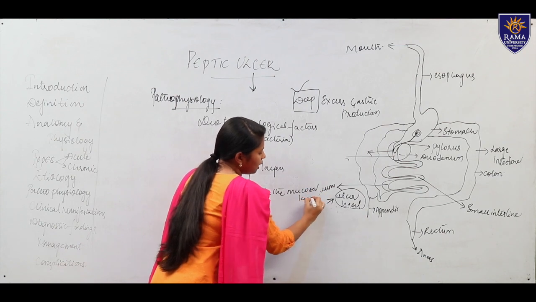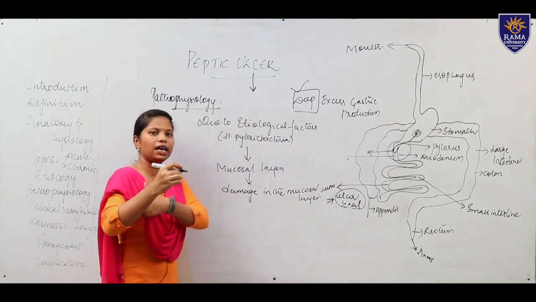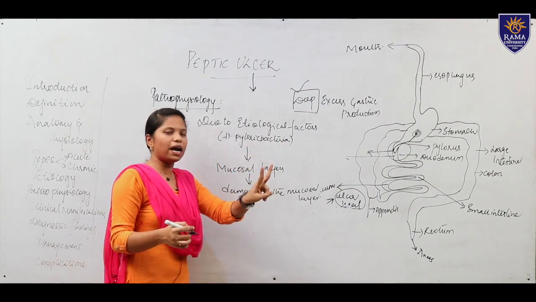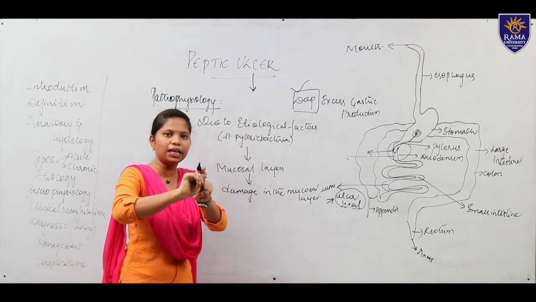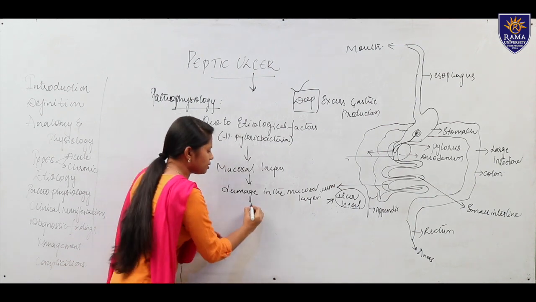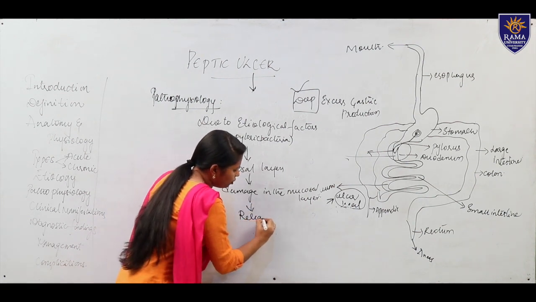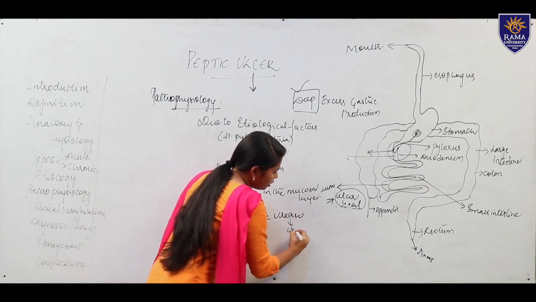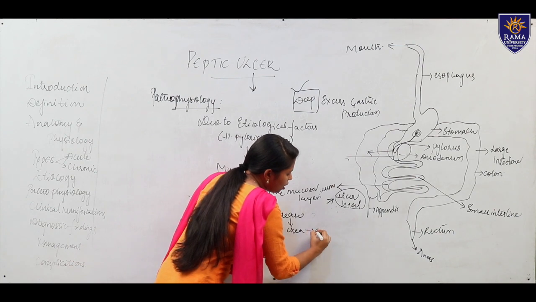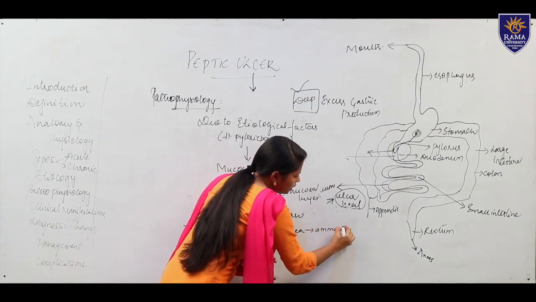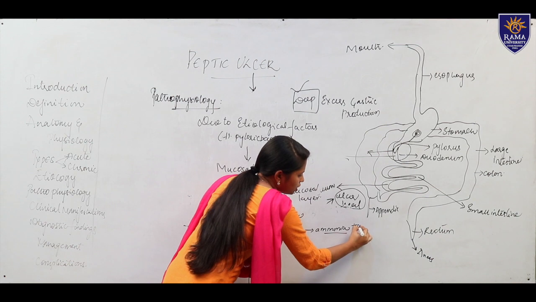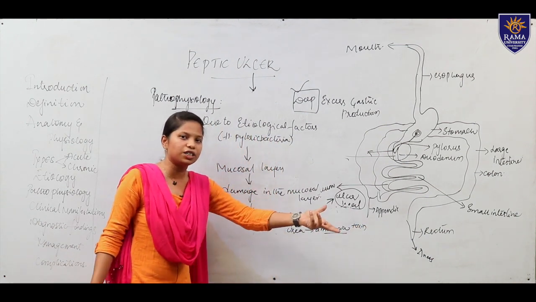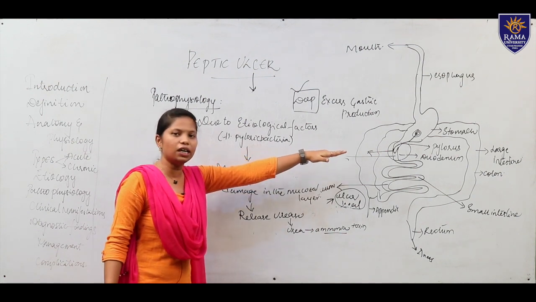So this mucosal layer, what does it do now? This mucosal layer is getting damaged because of excessive production of bacteria. So this bacteria and acid will get combined and there is a release of urease. Urease is nothing but it converts urea into the toxin ammonia. So this will release ammonia. This is a toxin production, which will increase acid production in the intestine or the duodenum.